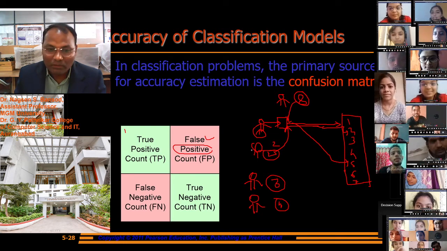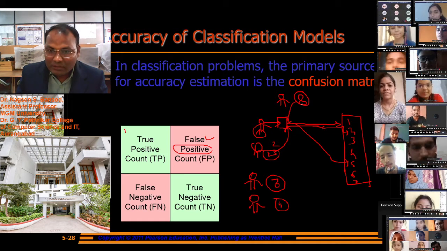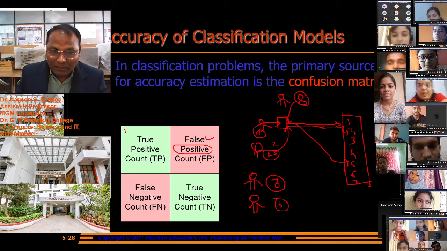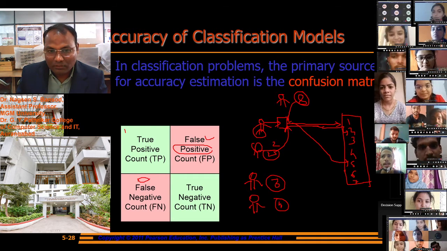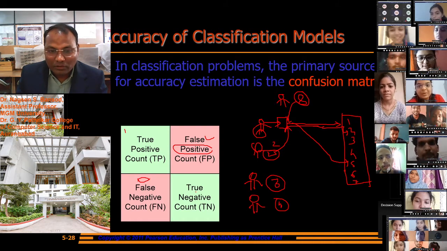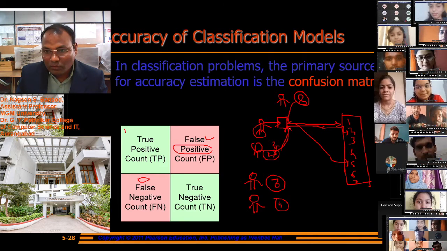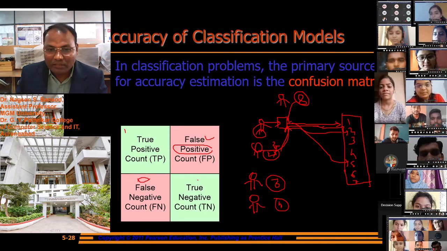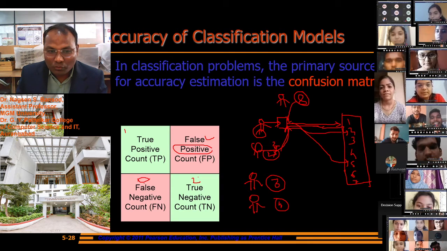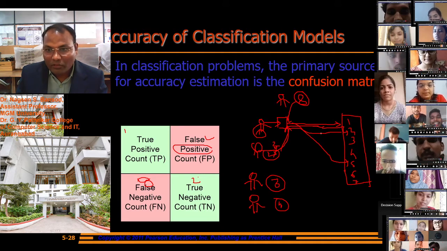A person tries to enter and the result is negative, rejected. It is good, so that is a true negative.